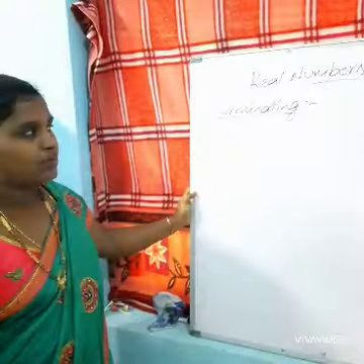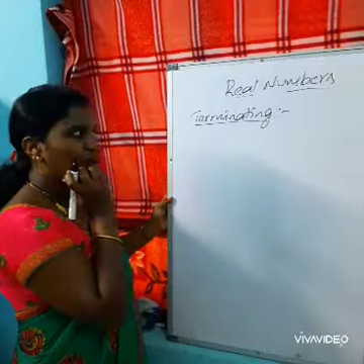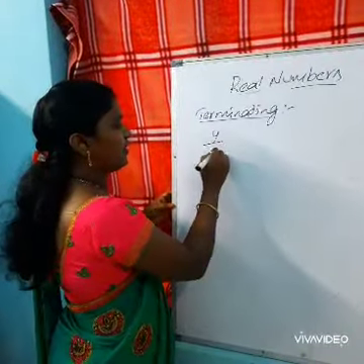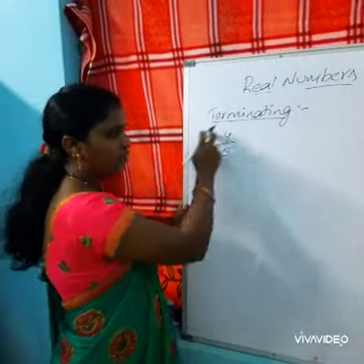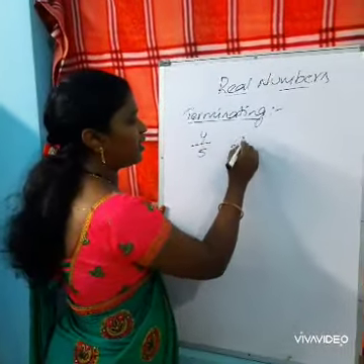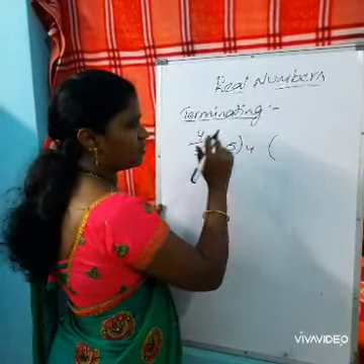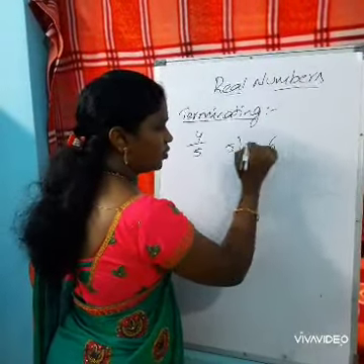The terminating decimals can be known by taking an example, like 4 by 5. Let us divide 4 by 5. Since 4 is not divisible by 5, let us take a point, that is 0 point.